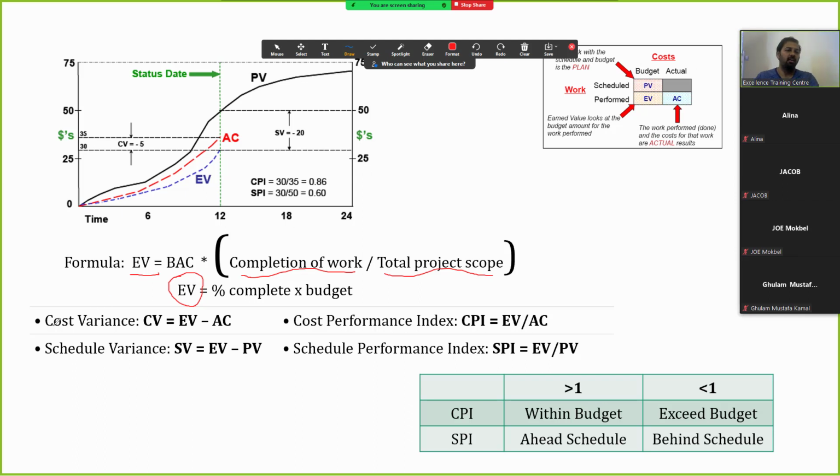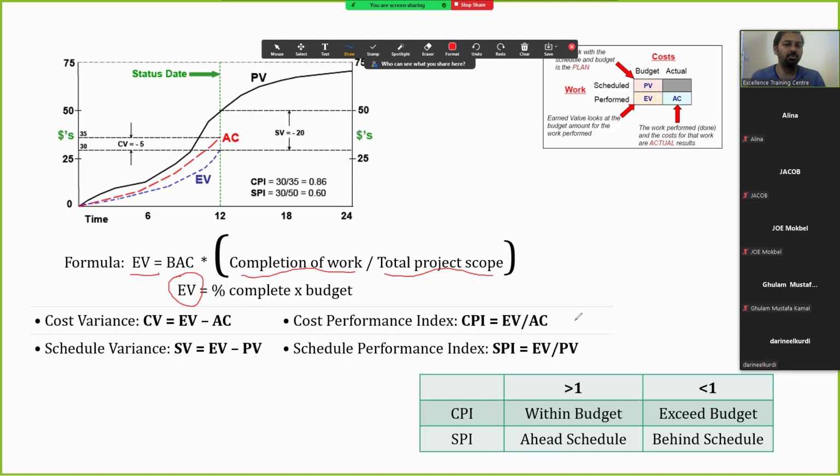To see the cost variance, first we get the earned value, which is BAC times the completion of work by total project scope. The cost variance is earned value minus actual cost, and the schedule variance, SV, is equal to the earned value minus PV, which is the planned value.